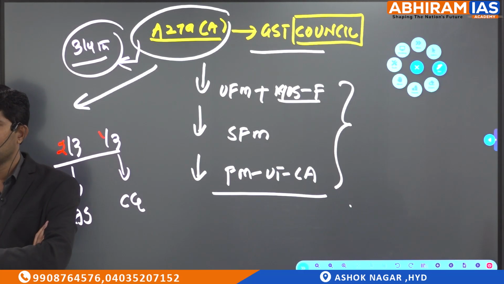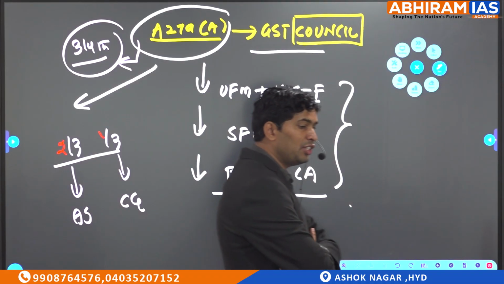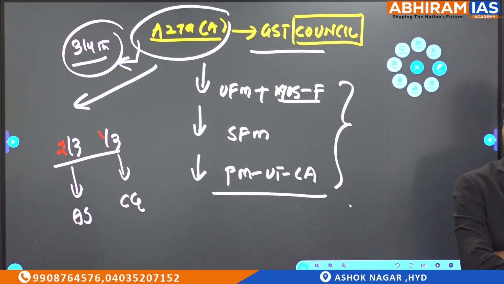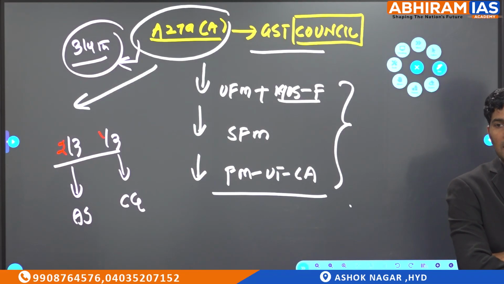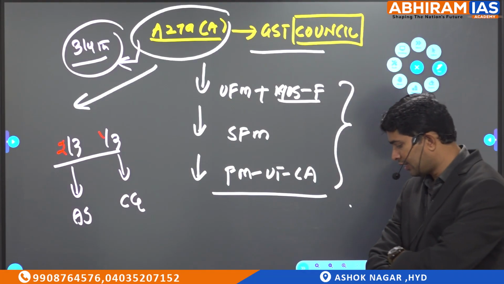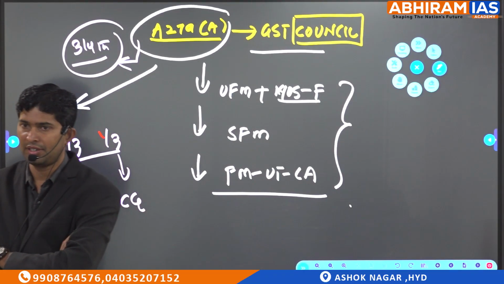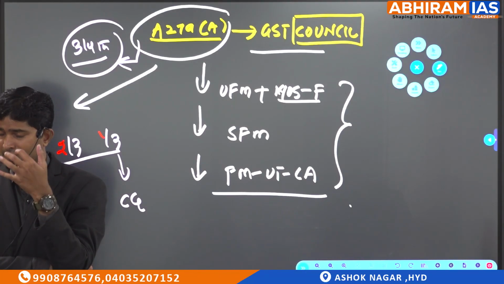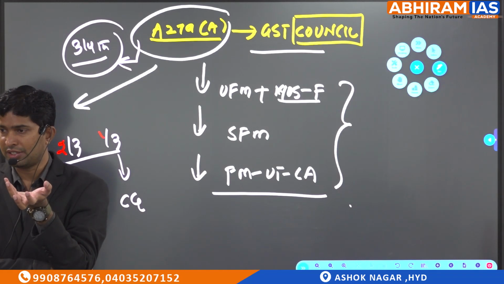Why, sir? During COVID-19 time, as compensation was promised in the GST Act, the center could not pay full compensation to the states. The reason being, during COVID-19 time, not only the states' income got affected, but the center's income also got affected. Because of which, the center's revenue was not there. The central government was not able to pay full compensation to the states.